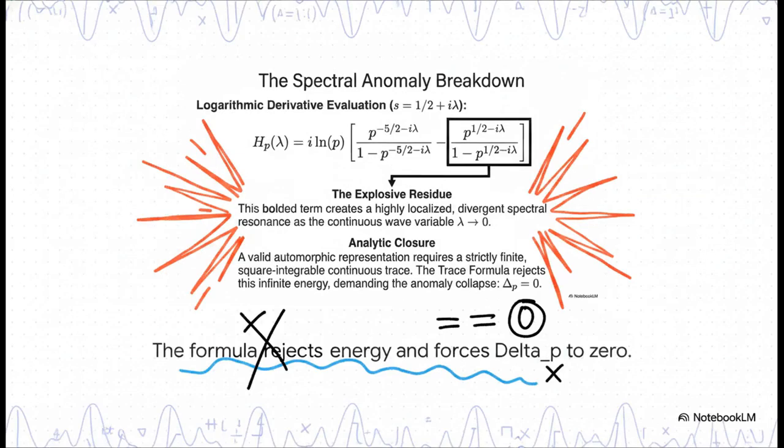To find the actual spectral density, we take the logarithmic derivative of that operator along the critical line. Evaluating this highlights a critical term, p to the 1/2 minus i lambda over 1 minus p to the 1/2 minus i lambda. Because the exponent has a positive real part, evaluating this creates a highly localized, completely divergent spectral resonance. It's an explosive residue as the continuous wave variable lambda approaches 0. Now this directly violates trace normalization, which strictly requires a finite square integral continuous trace. The formula literally rejects this infinite energy, forcing delta p to 0 one last time.